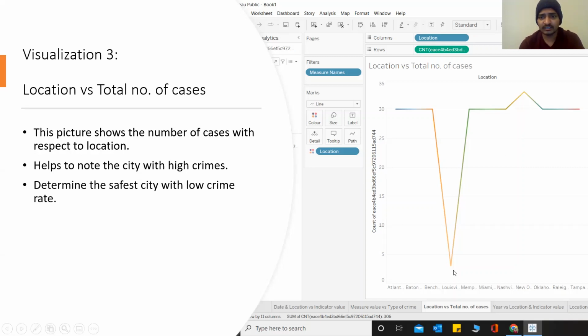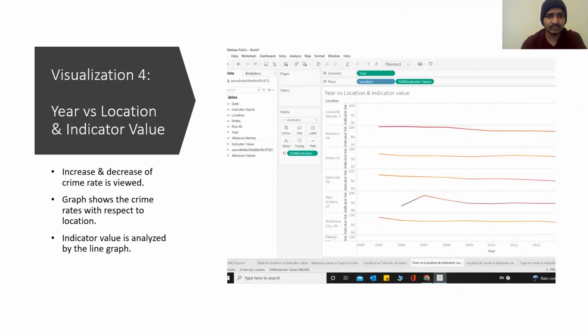So here we can say that Louisville is the safest, and Oklahoma is the toughest part to survive. When coming to the fourth visualization, I created this visualization year by year, from 2005 to 2015 for every city. The crime rate has been decreasing for some cities, and some are in a spiky way. Some are linear, they are constant in space.